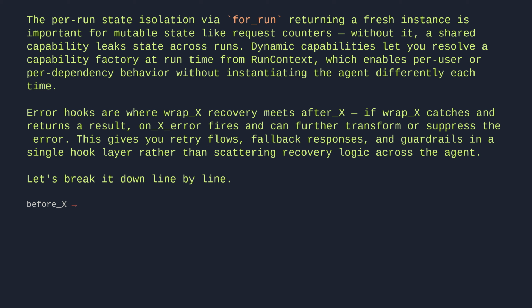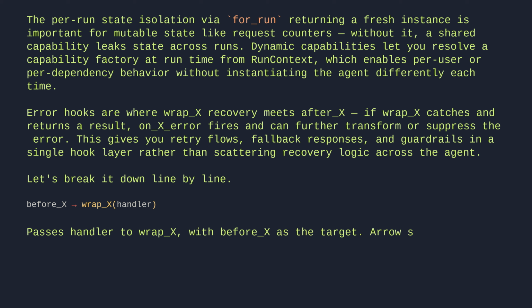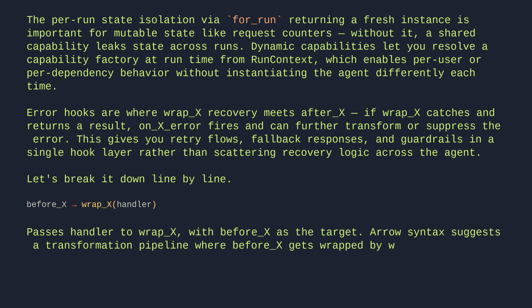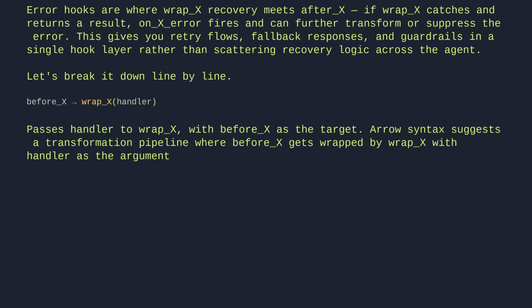Before X right arrow wrap X handler. Passes handler to wrap X, with before X as the target. Arrow syntax suggests a transformation pipeline where before X gets wrapped by wrap X with handler as the argument. Success right arrow after X modify result.